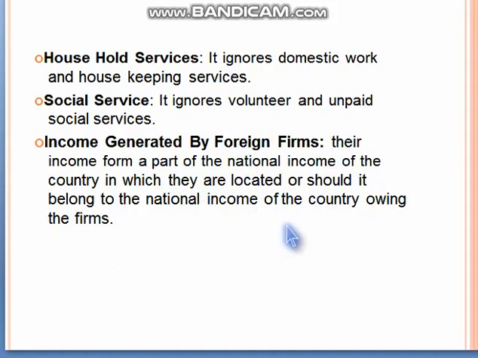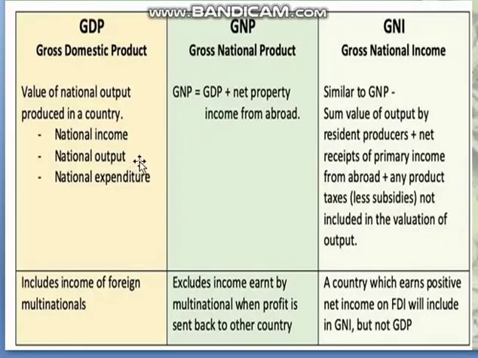Last, we are going to revise all the formulas and methods: GDP, GNP and GNI. I know this is a complex topic, a complex topic for BTech students, but together we will learn all the things in a fruitful manner. Here is the summary for GDP, GNP and GNI. First, GDP, gross domestic product.